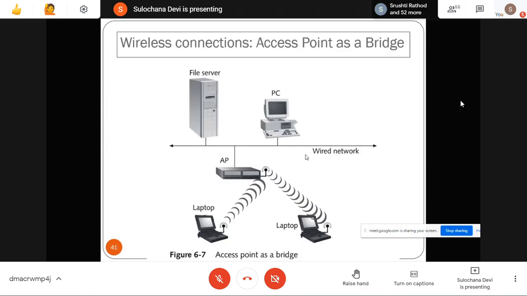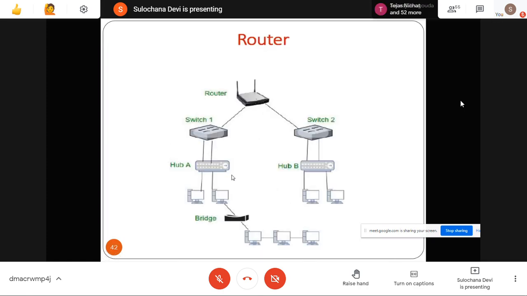Okay. So generally, this can act as an access point also in our homes. We have routers like this, which are connected to the wired network, because the connection coming to the place where we are is a wired connection. Our devices are connected through wireless communication to that access point, to the router which we generally have in our home. So a router can connect to multiple switches, a switch can connect to multiple hubs, and a bridge can be used to connect to multiple devices.